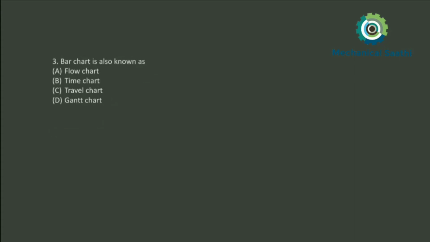Then question number 3 says bar chart is also known as what? Is it called a flow chart, a time chart, a travel chart, or a Gantt chart?